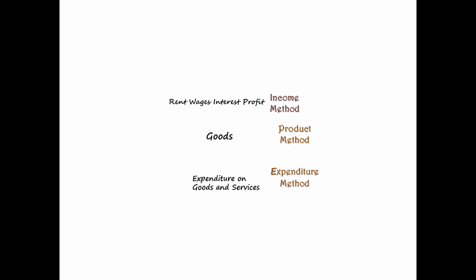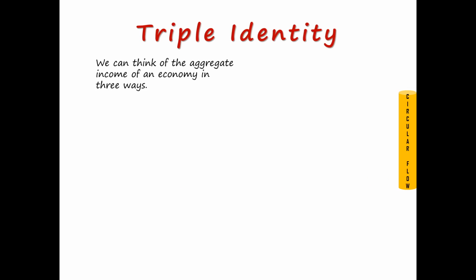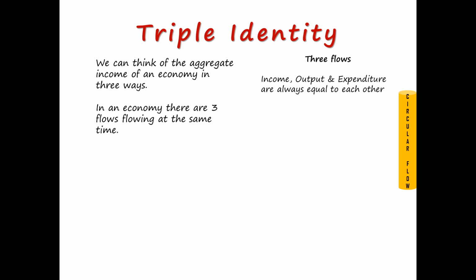When you are speaking about these three methods, we can also call them our triple identity. What do you mean by triple identity? We can think of the aggregate income of an economy in three ways. In an economy, there are three flows flowing at the same time. Now what are these three flows? We already understood them. The three flows, income, output and expenditure, are always equal to each other for a particular period of time, giving rise to what we call triple identity.